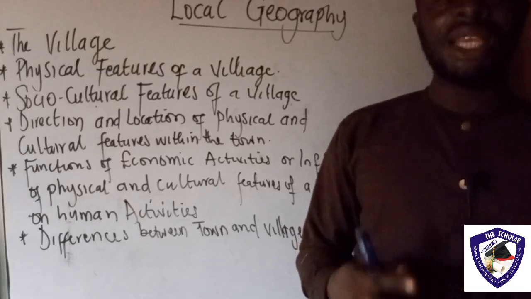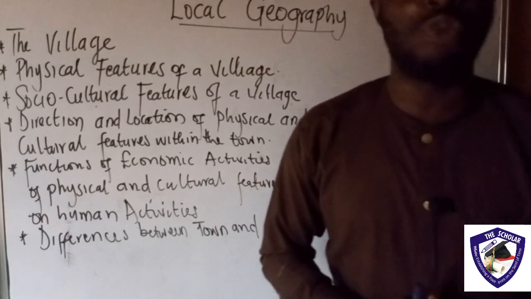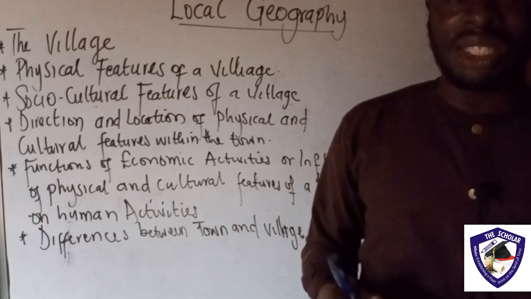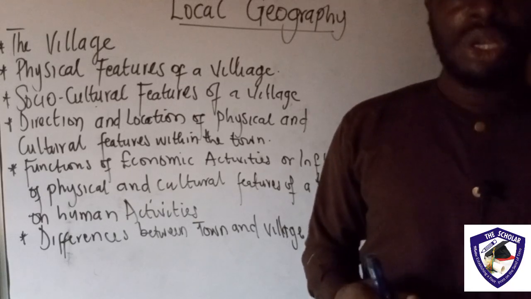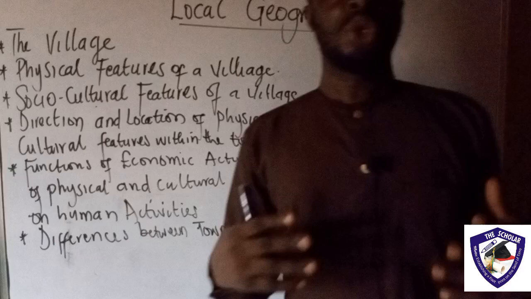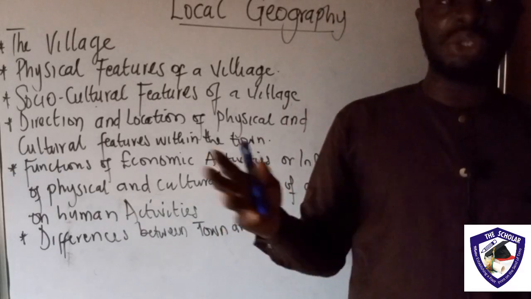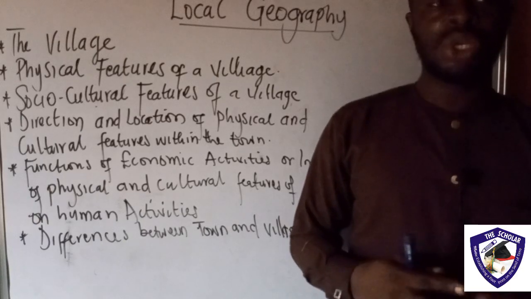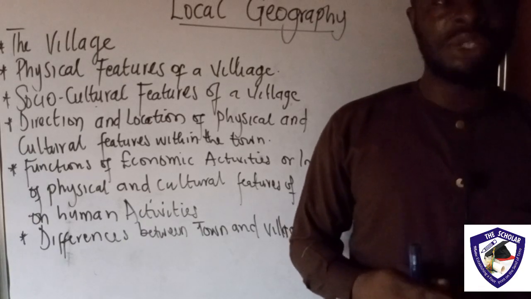So it contains several thousands of people with several social services like transportation, banking, trading, social amenities like electricity, pipe-borne water, and so many schools, telecommunication, and a whole lot.